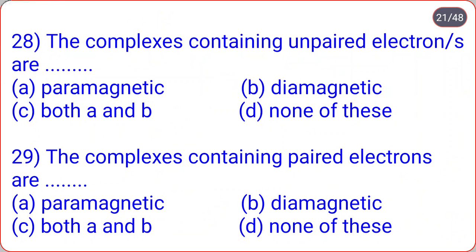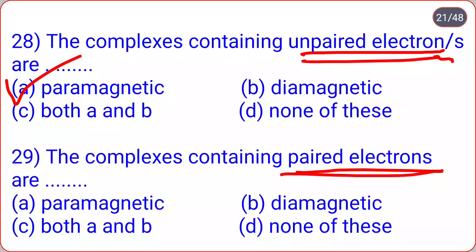The complexes containing unpaired electron or electrons are dot dot: paramagnetic, diamagnetic, both A and B, none of these. So when in a complex one or more unpaired electrons are present, then it is known as paramagnetic. The complexes containing paired electrons are known as diamagnetic, remember that.